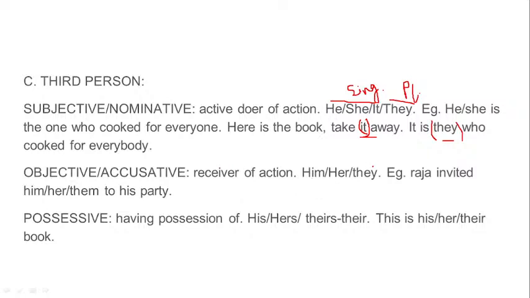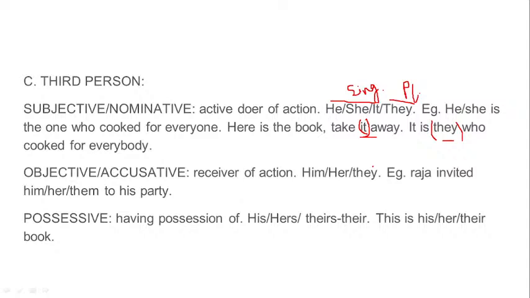The first is he, she, they. The second is him, her, them. And the last is the possessive case. Again, as I have said, possessive case means it shows the pronoun possesses something. Something is in possession of the pronoun. So that is his or hers. We usually say this is his dress. When we say this coat belongs to him, we are using him. This coat belongs to him. But this coat is his. So directly we are saying that this coat is in his possession.